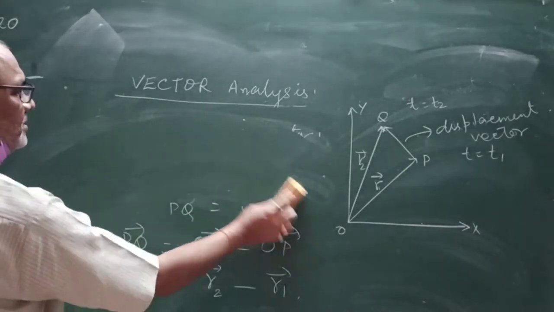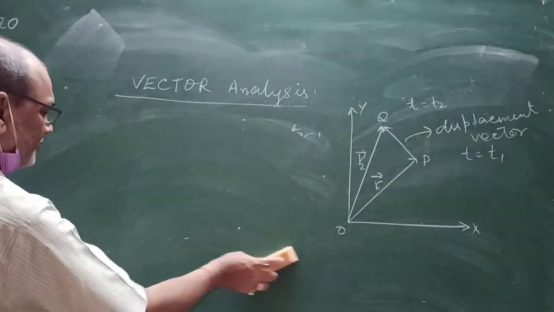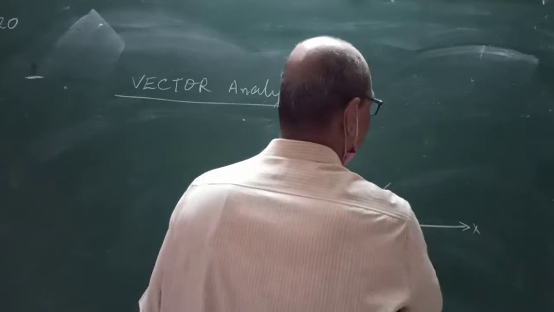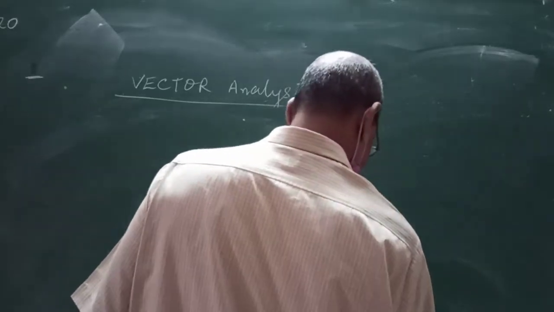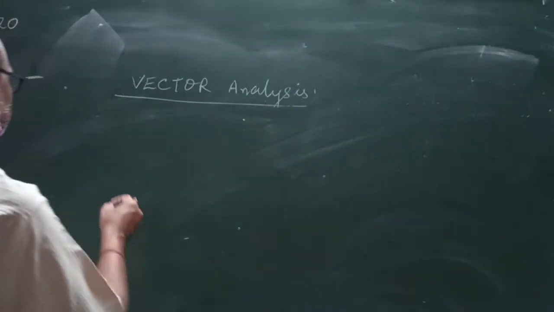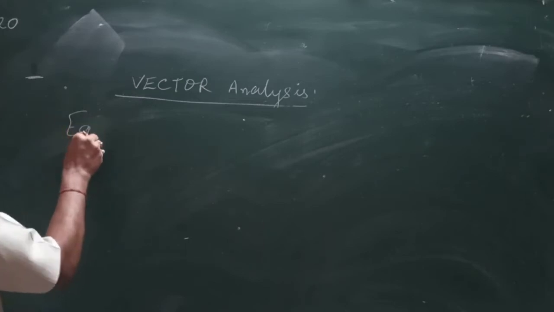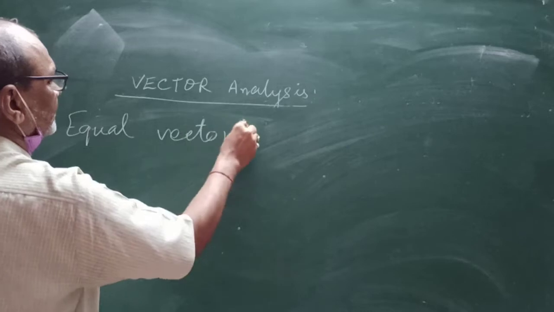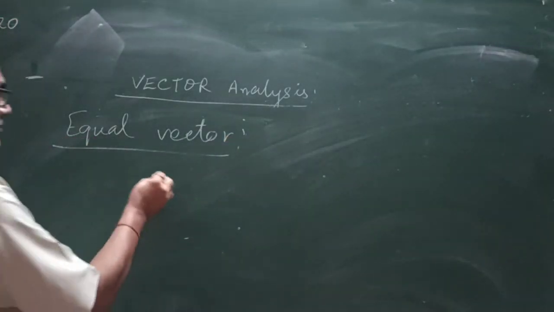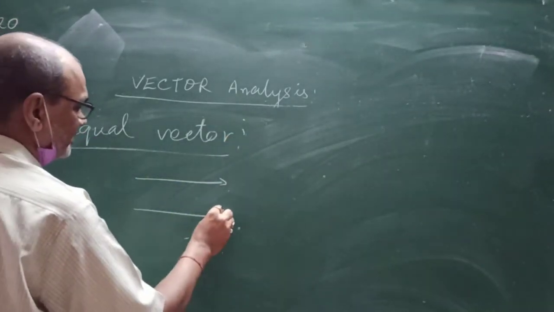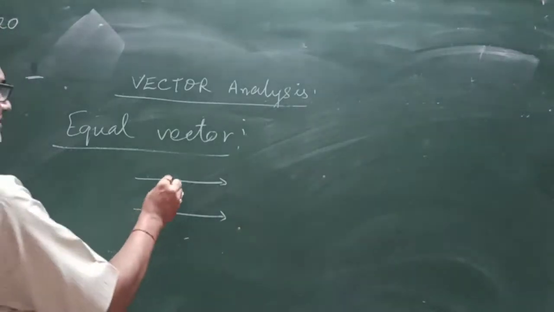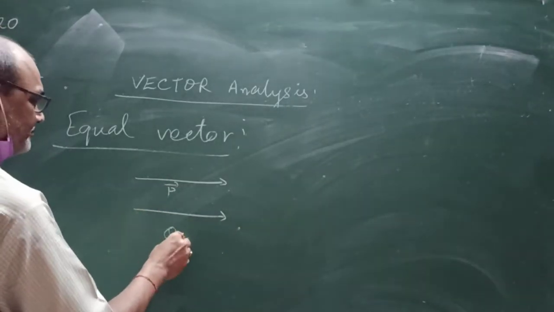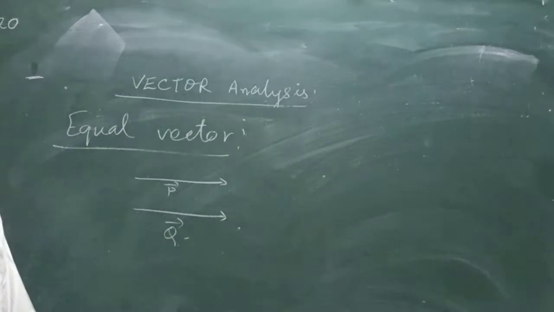Now the next point is equal vectors. We use equal vector, negative vector, unit vector, resultant vector, etc. Equal vectors: two vectors are said to be equal if they have the same magnitude and direction.